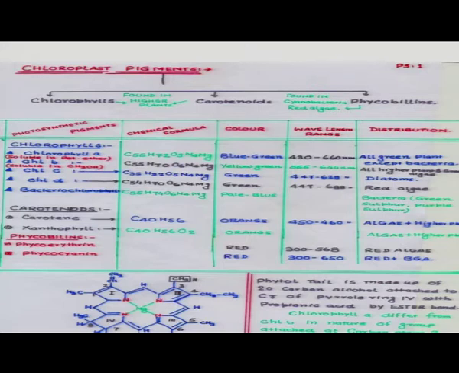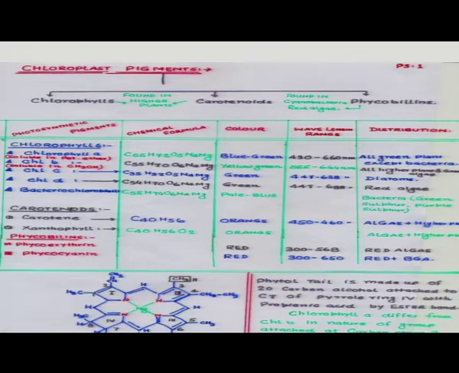Here we have slightly more details about the chlorophyll and other pigments. Chlorophyll, I have already told, has different types, but here we discuss only chlorophyll A, chlorophyll B, chlorophyll C and chlorophyll D, and bacterial chlorophyll. Carotenoids are divided into two groups, that is carotene and xanthophyll.